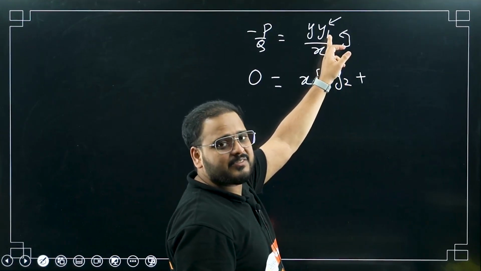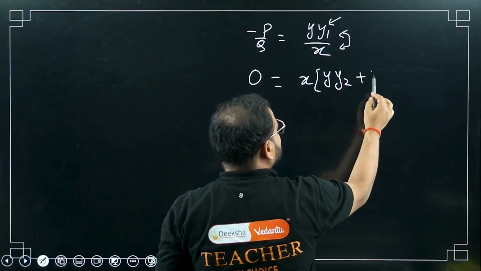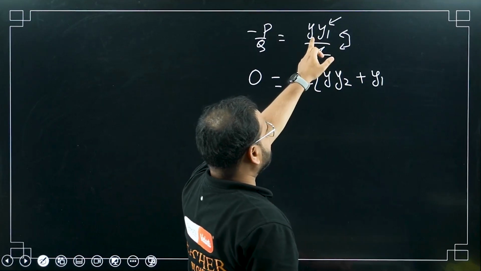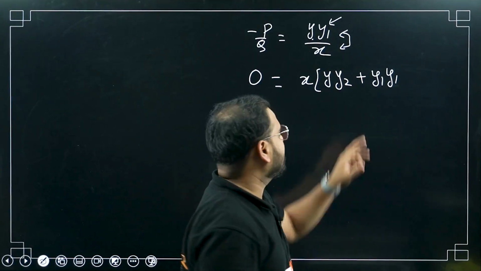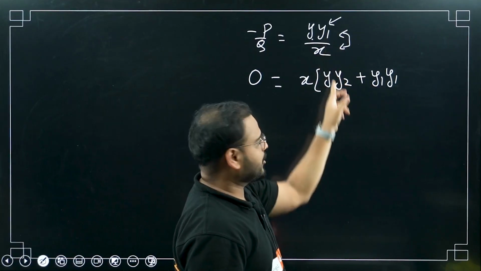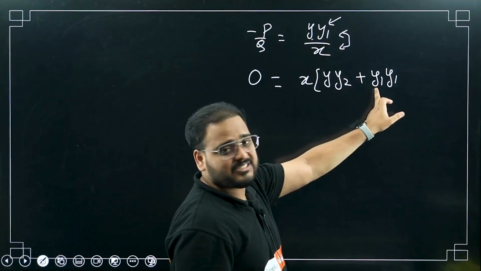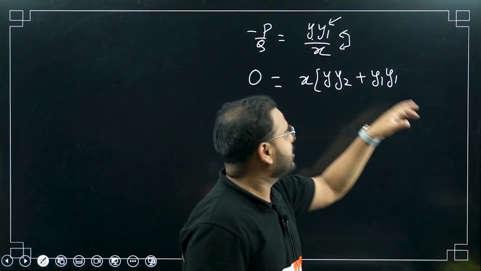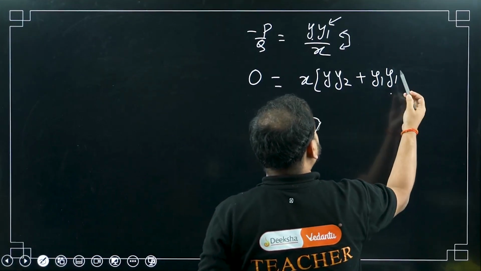Derivative of the first derivative is what? Second derivative, so y2. Now I'm going to keep this y1 as it is, and differentiate this y. It will become another y1, sir. Please understand, I'm doing the product rule. First I kept y as it is and differentiated y1, got y2. Next I am differentiating y, keeping y1 as it is. So for y I will get y1 again. Okay, so this is done.